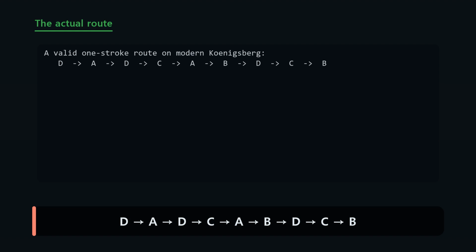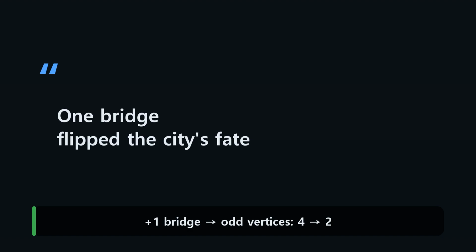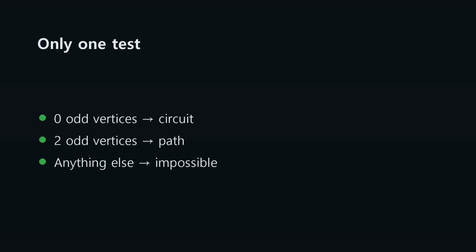Start at D, cross all 8 bridges, finish at B. Number the 8 bridges, and the single unbroken stroke appears right before your eyes. One bridge flipped the city's fate. All it did was take the odd vertices from 4 down to 2. From now on, any figure connected in one piece can be judged on the spot. The method is almost absurdly simple. Just count the red dots, the odd degree vertices.